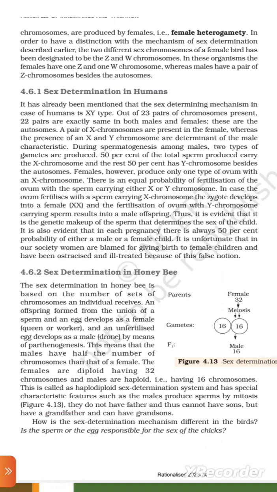Figure 4.13. They do not have a father and thus cannot have sons, but have a grandfather and can have a grandson. How is the sex determination mechanism different in birds? Is the sperm or the egg responsible for the sex of the child?